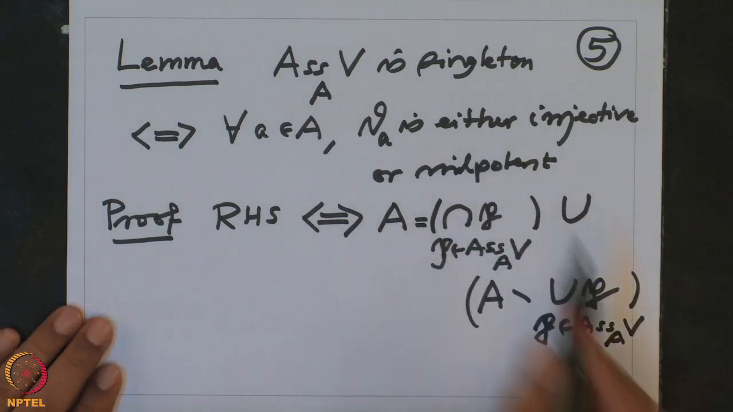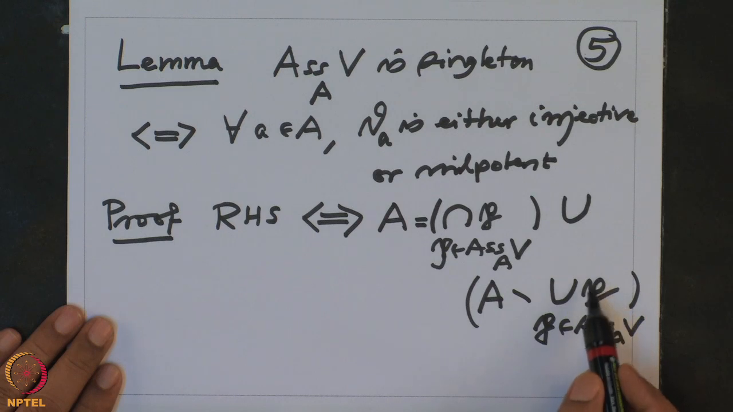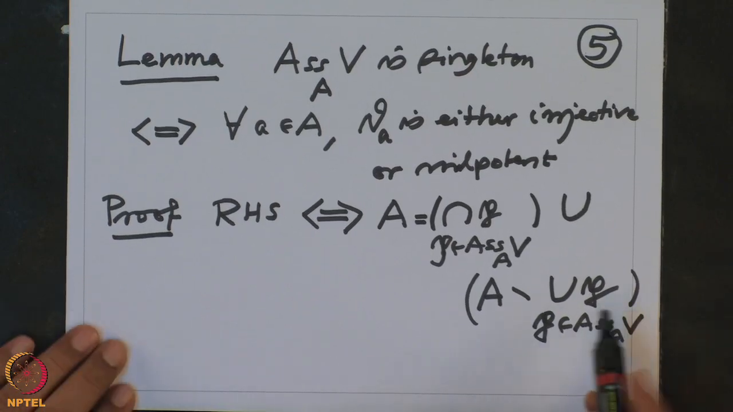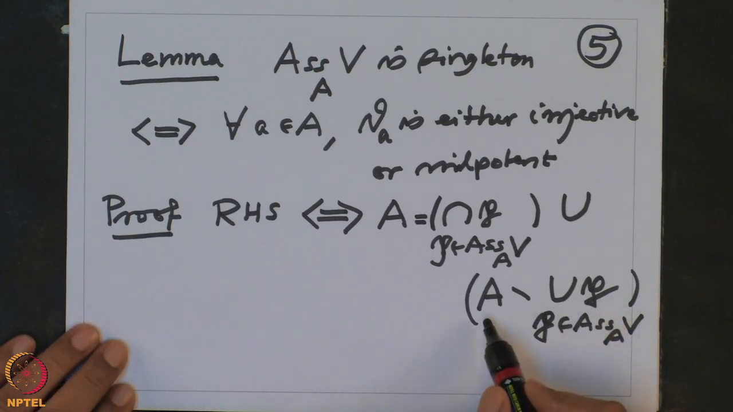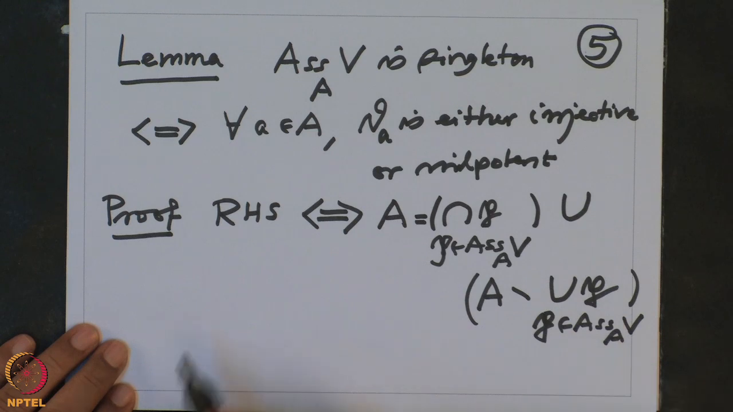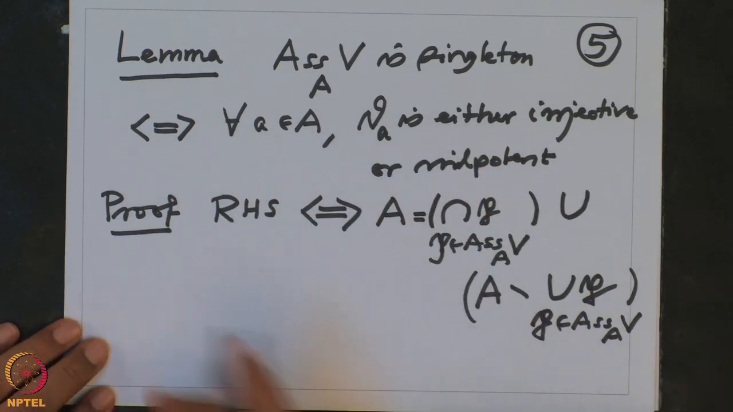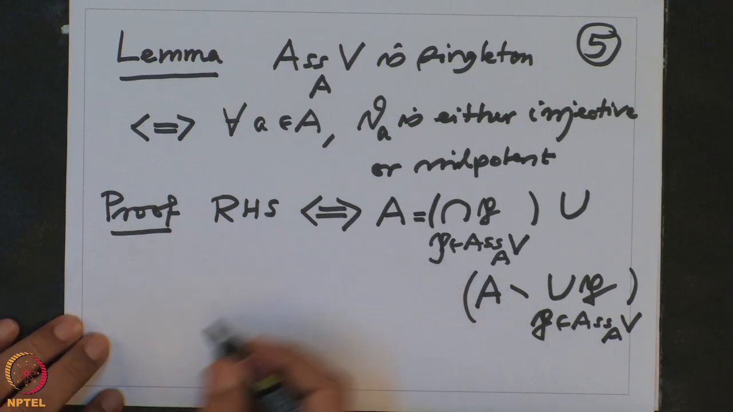When will it not be injective? When some P is in the associated primes, that is the zero divisors. So if injective, then it cannot be a zero divisor, that means no non-zero element of V can annihilate that. That means it is in the complement of the union of the associated primes. So that is precisely the translation of this right hand side. So this is if and only if.